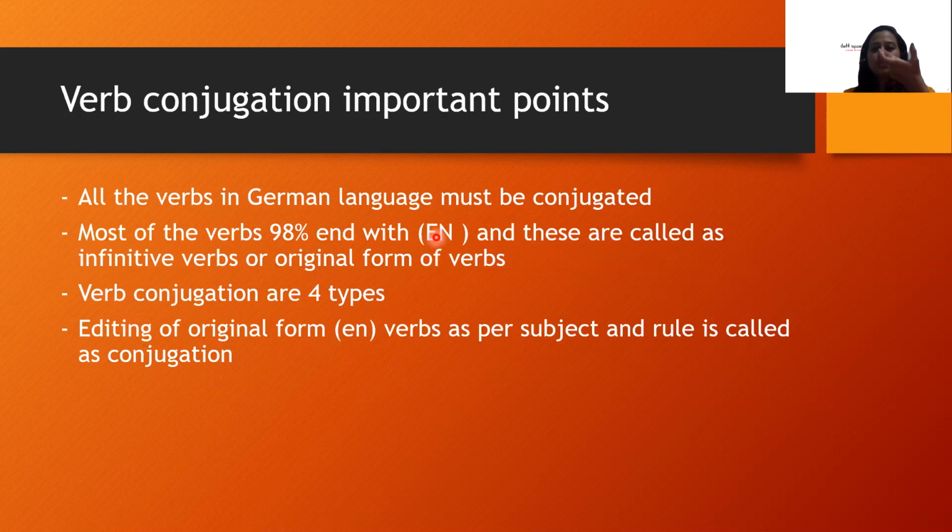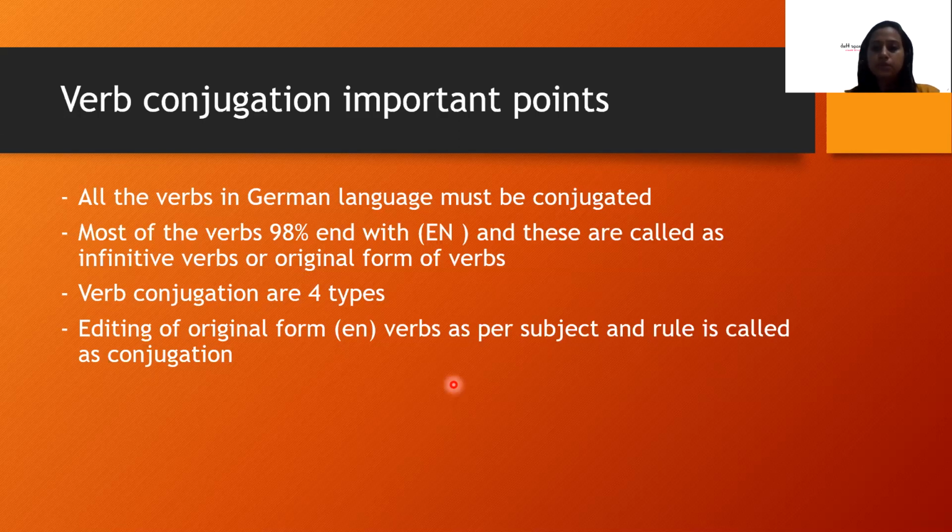Basically, जो original verb होता है en, उसको आप edit करते हो subject के हिसाब से, that is I, he, she, you, they के हिसाब से, और एक rule लगता है. We are going to see in our next slides how the conjugation happens.